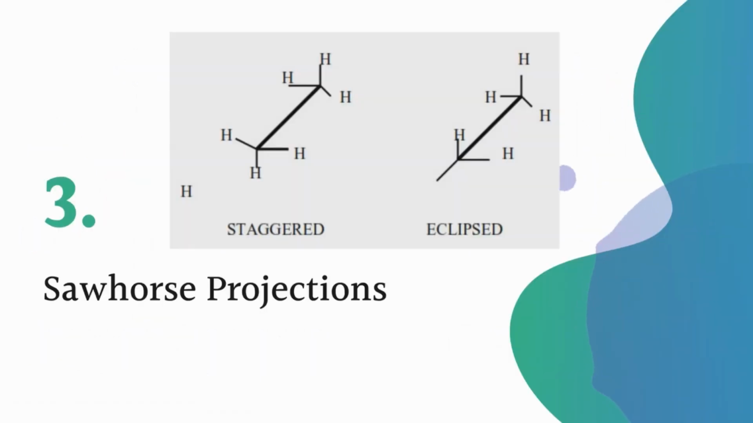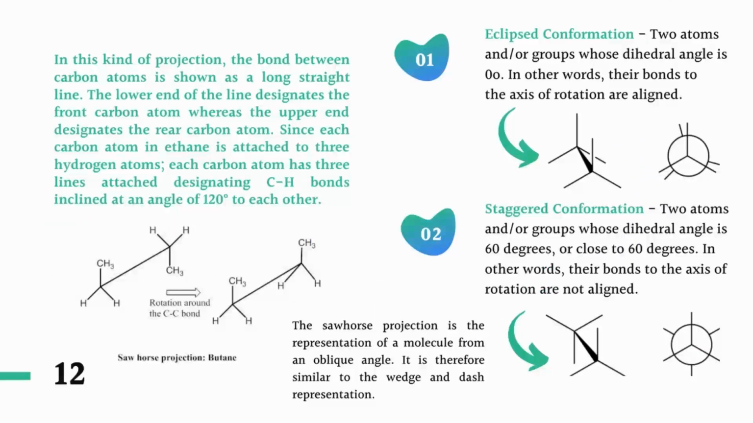Okay, next projection method is called Sawhorse projection. In this kind of projection, the bond between carbon atoms is shown as a long straight line. The lower end of the line designates the front carbon atom, whereas the upper end designates the rear carbon atom. Since each carbon atom in ethane is attached to 3 hydrogen atoms, each carbon atom has 3 lines attached, designating CH bonds inclined at an angle of 120 degrees to each other.